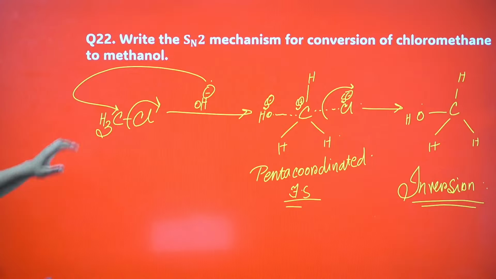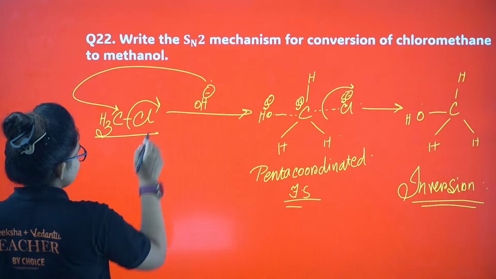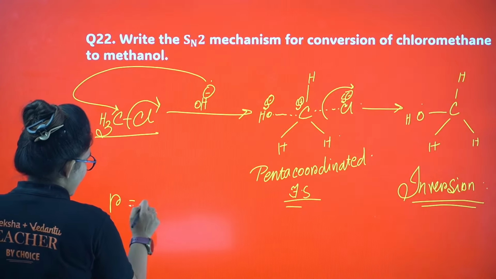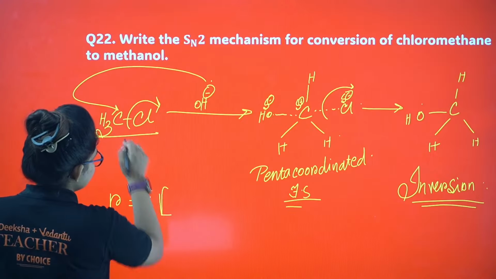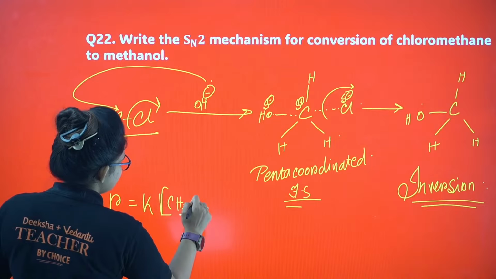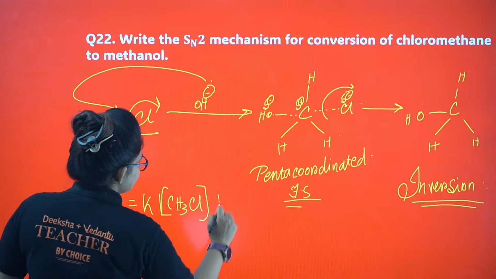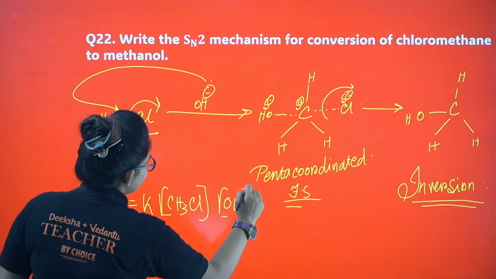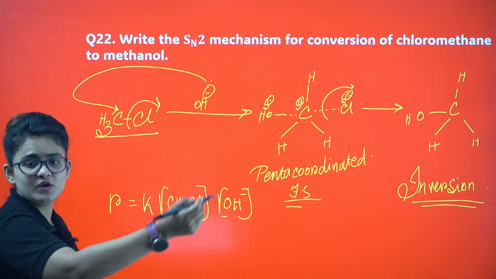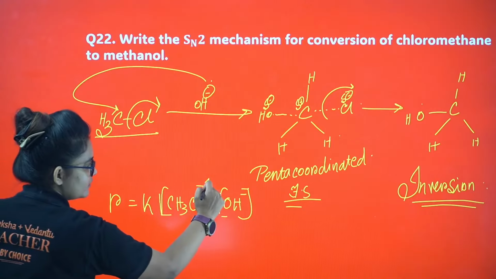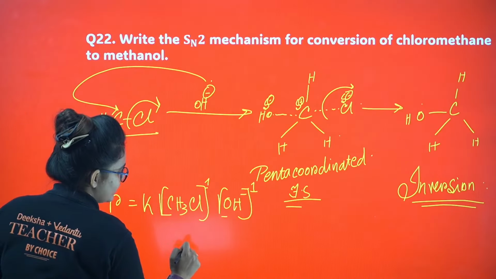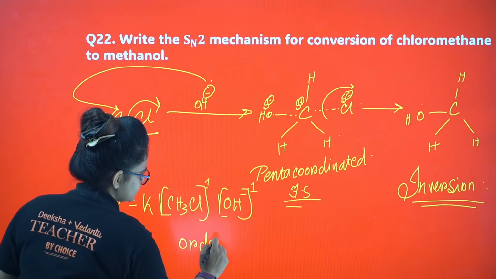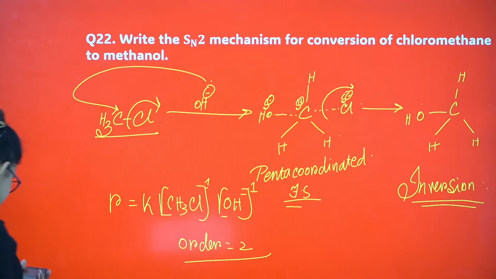It has second order kinetics. Rate equals k into the concentration of CH3Cl as well as OH minus. Both of them are involved because it is only a single step, so both will be involved with power 1. So the overall order is 2.